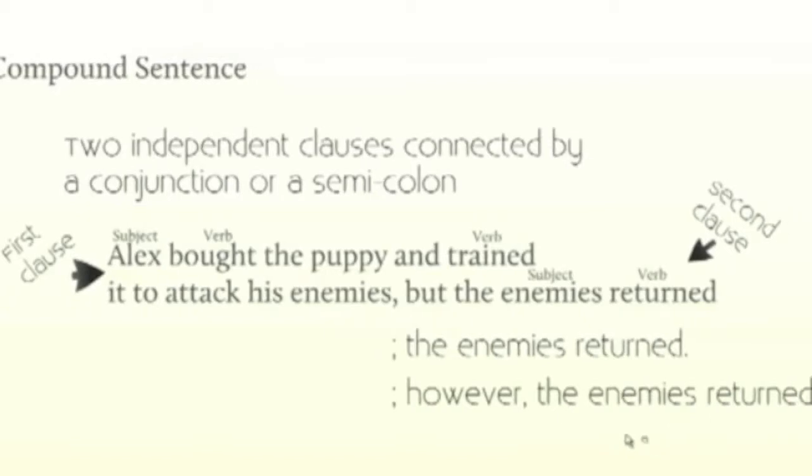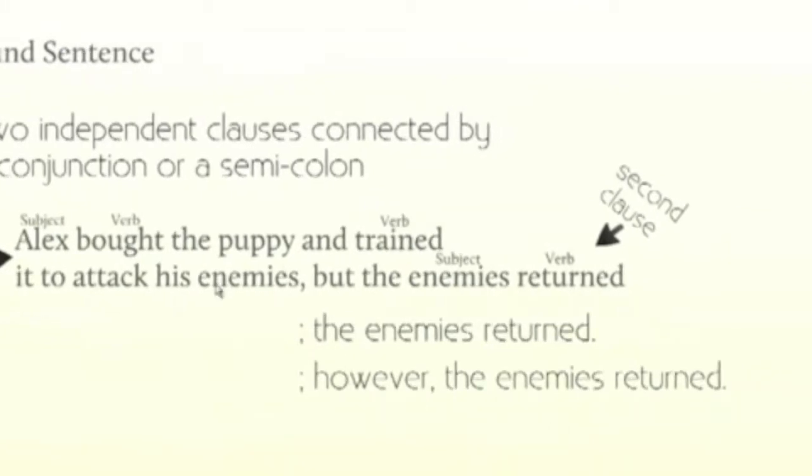Now down below, you'll see that I've shown a couple of different ways that we could have combined. Instead of using a comma and a coordinating conjunction, we could have just used a semicolon. So Alex bought the puppy and trained it to attack his enemies, semicolon to end that first sentence, and then the enemies returned as a second sentence. Or I could have used an adverbial conjunction, a word like however. And here I'm using a semicolon, the word however, a comma, and then I go on with the second independent clause. Again, these are just several ways that we could combine two independent clauses.